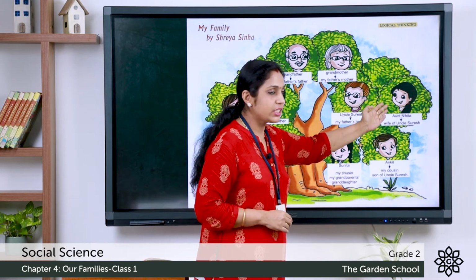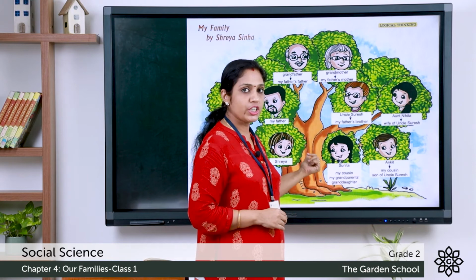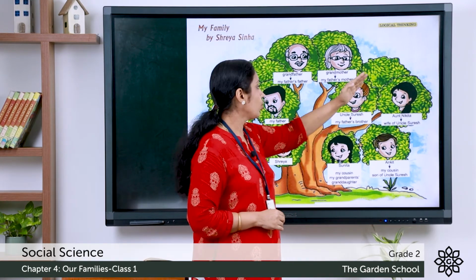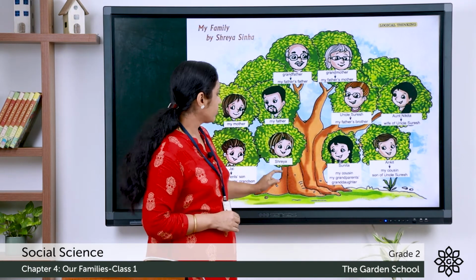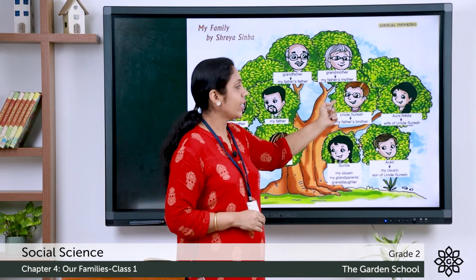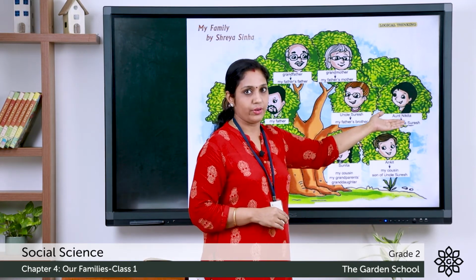Now, we have Aunt Nikita, wife of Uncle Suresh. How is she related? She is wife of Uncle Suresh. So, who is Uncle Suresh? Uncle Suresh is Shreya's father's brother and Aunt Nikita is her uncle's wife.